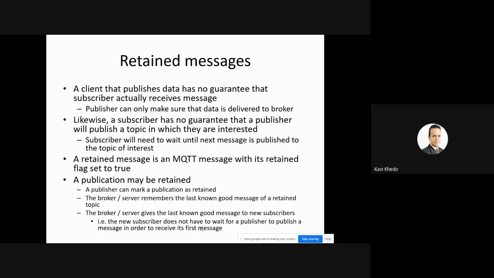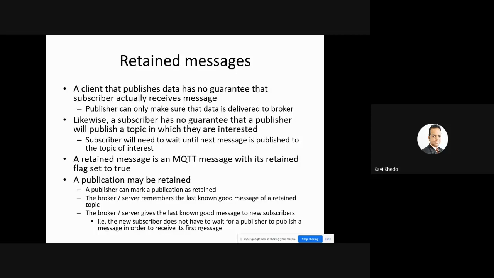That is, the last data that we have received for this topic should always be available at the broker. When later I have a new subscriber that comes in, normally, if we don't have a retained message, when a subscriber subscribes to a topic, the subscriber has to wait for the next data to come, when the publisher publishes any data for that topic.